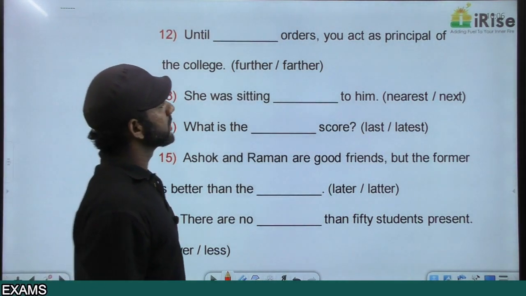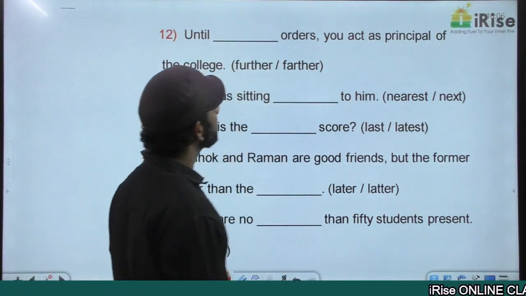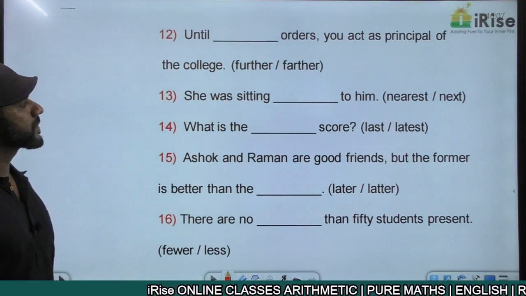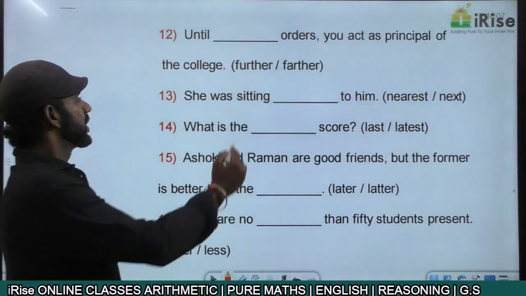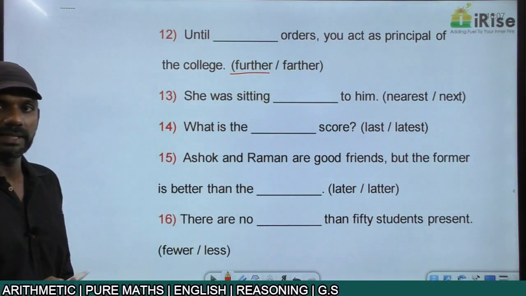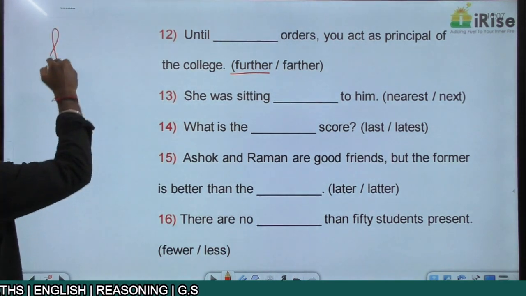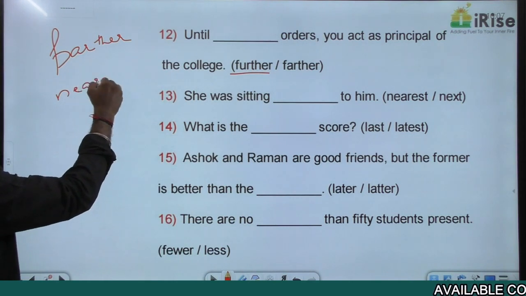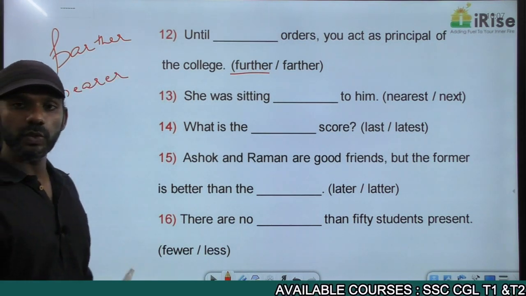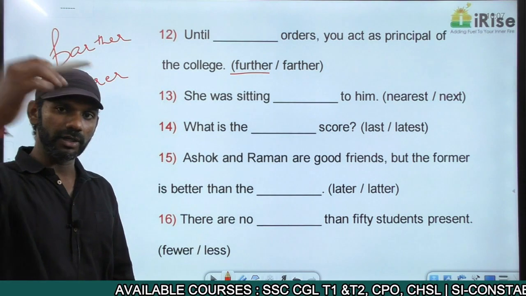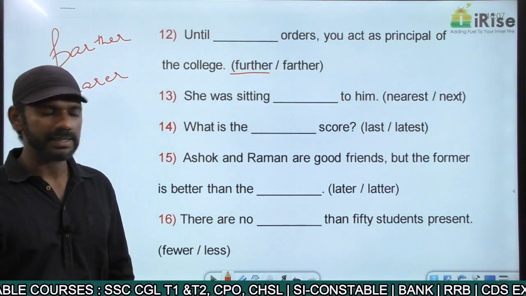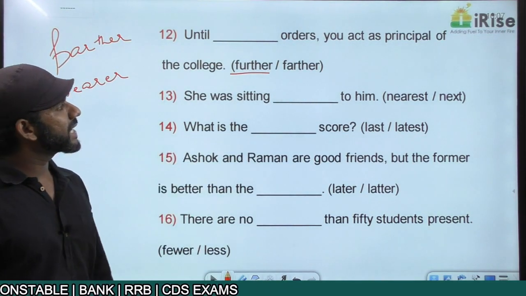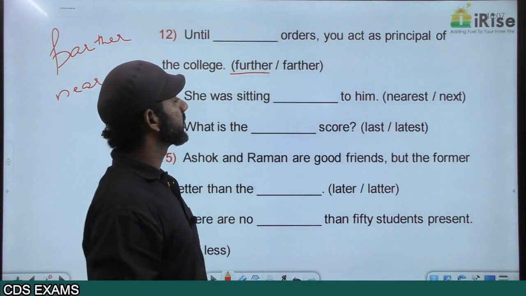Until dash orders, you act as principal of the college. The options are further, farther. Further means the next step, the next level. Farther refers to distance. Farther and nearer refer to distance. Farther refers to the long distance, nearer refers to the short distance. And further means the next level, the next step. Right? Until dash orders, you act as principal of the college.